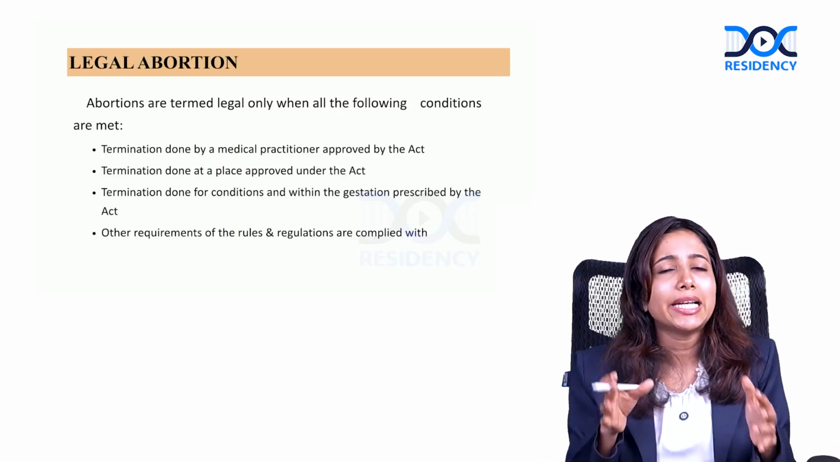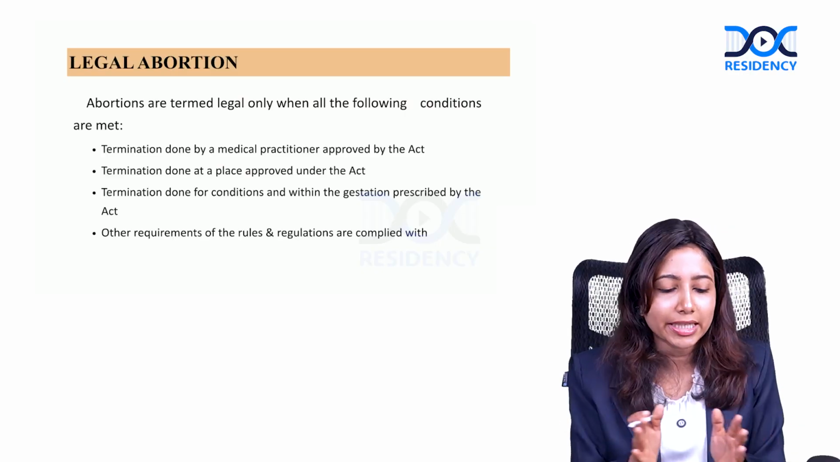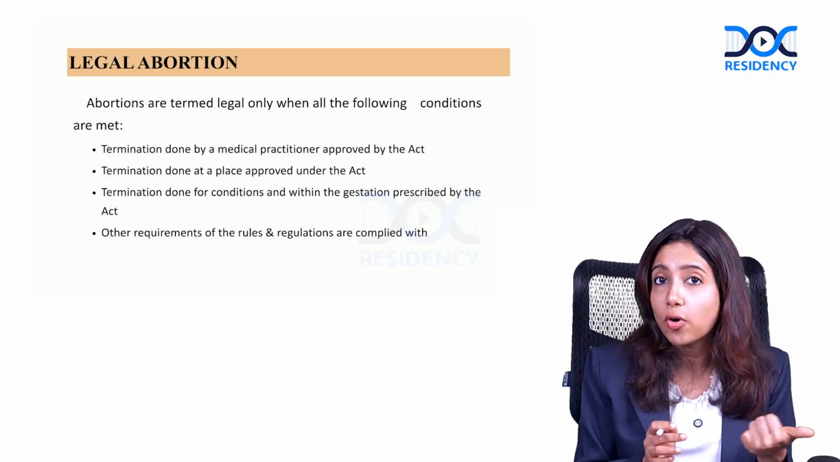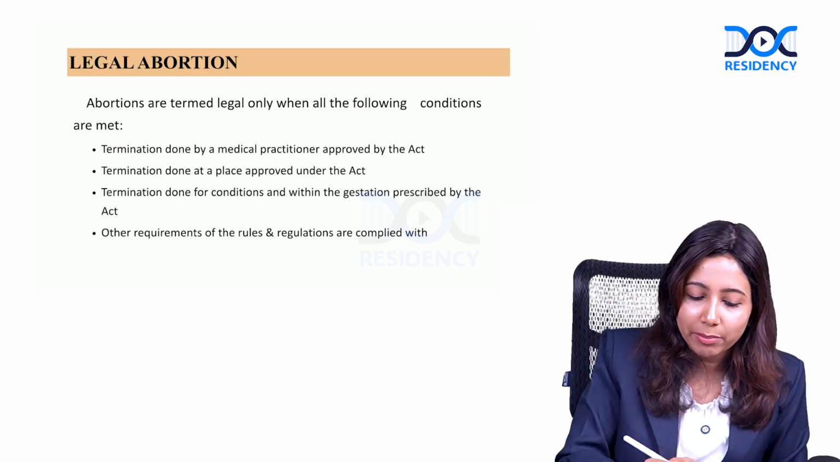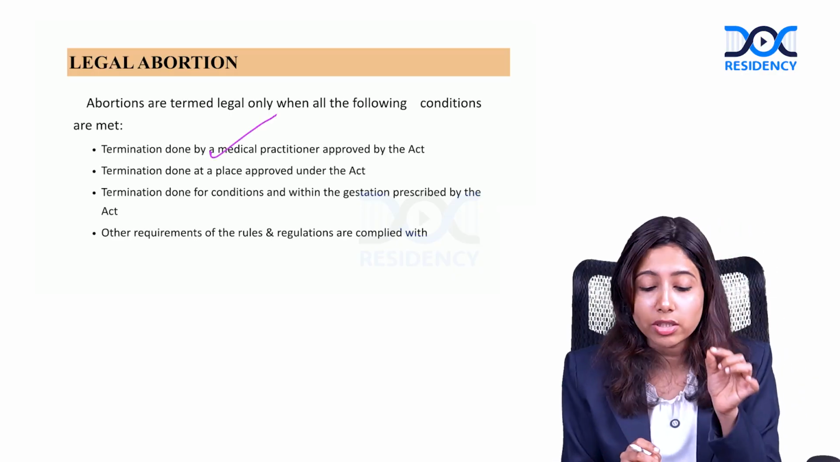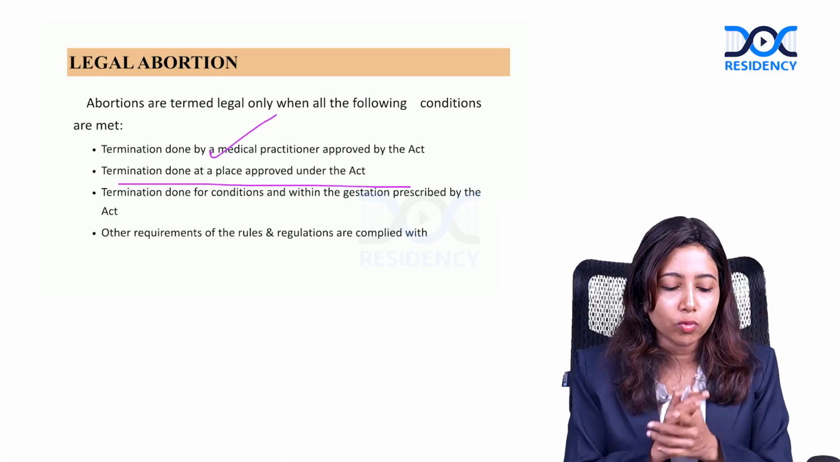What is meant by legal abortion? Abortion can be termed legal only when the following conditions are met. It should be performed by someone who is legally eligible to perform it, that is, a medical practitioner who is registered under the Act. It should be done in a place which is approved by the Act.